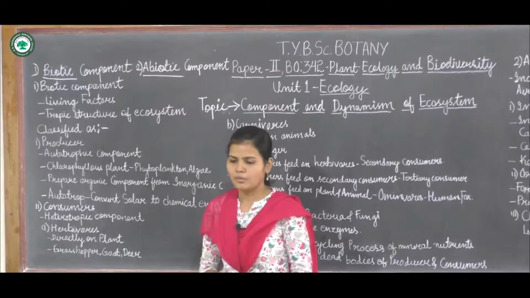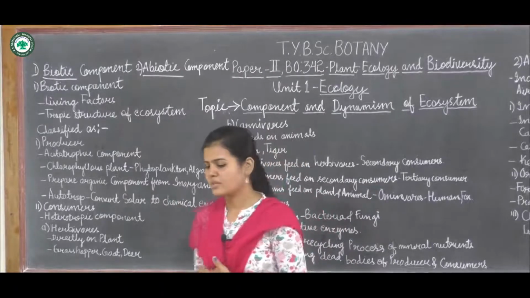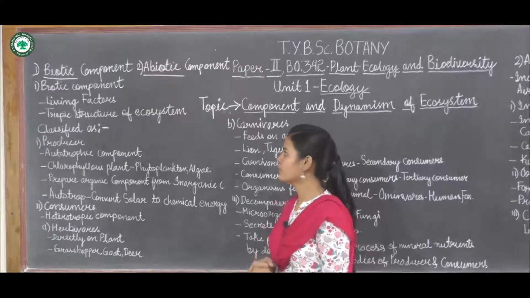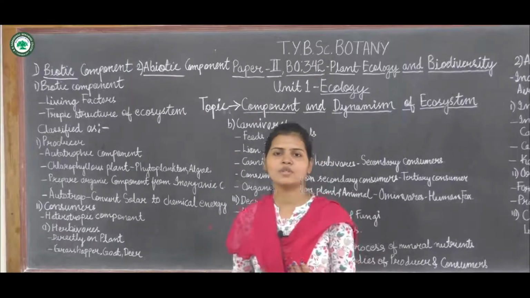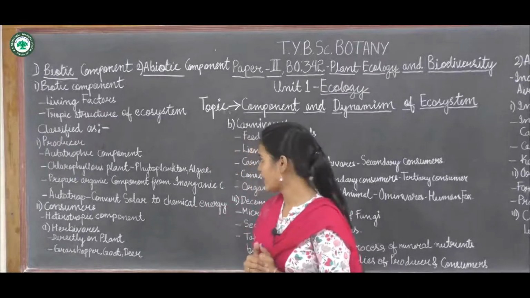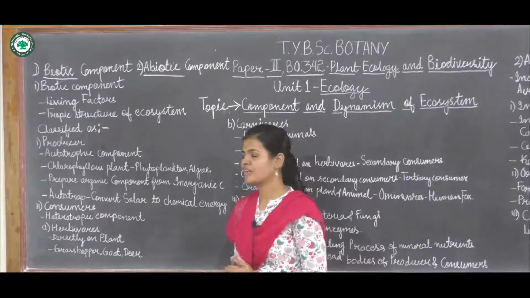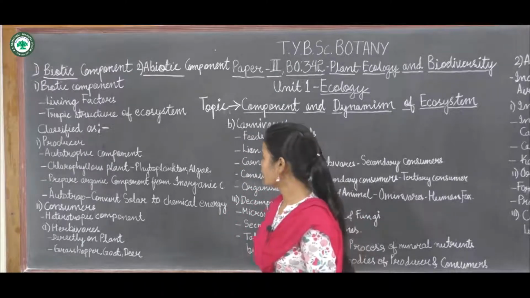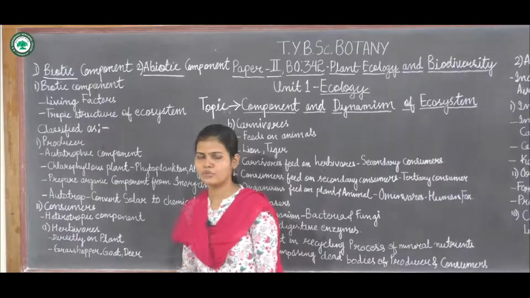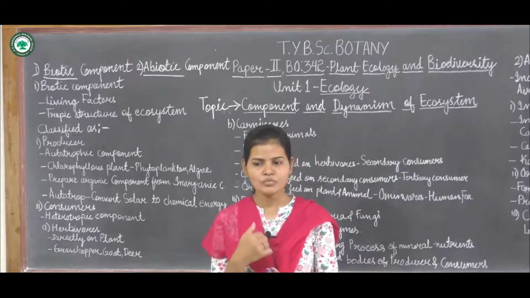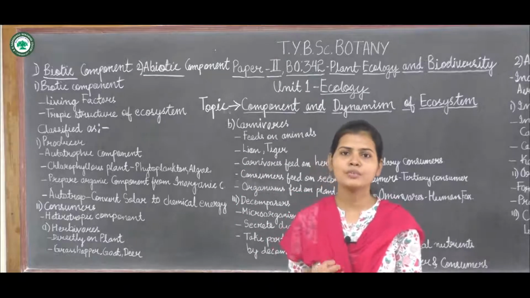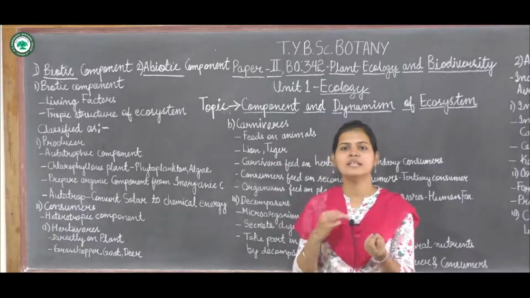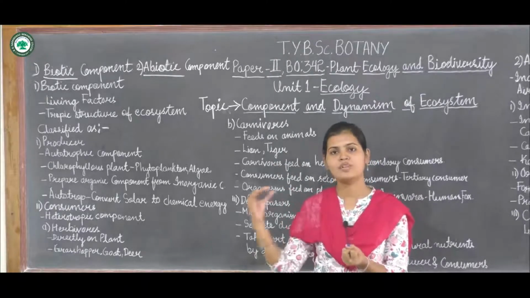Next is the trophic structure of an ecosystem. They are the most important component of an ecosystem. The biotic components can be further classified into different components. These are mostly producers, consumers, and decomposers. First of all, the producer. What is a producer? A producer is the component which produces the main material, from where the life cycle or the chain will start.